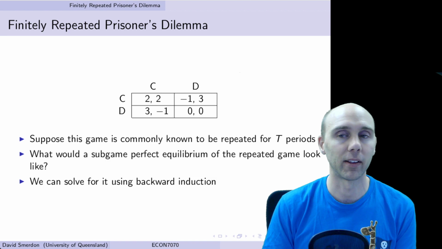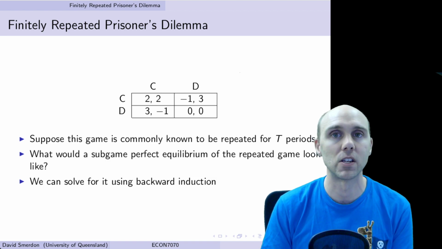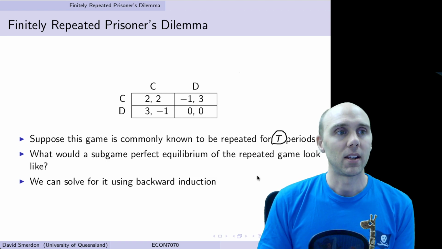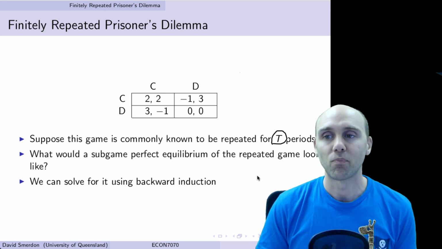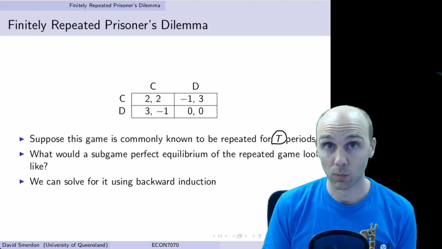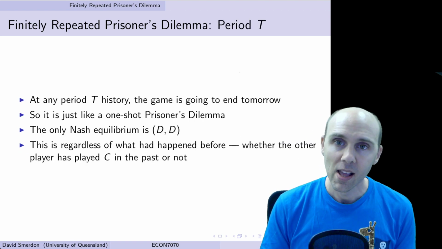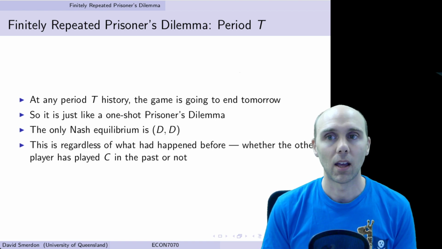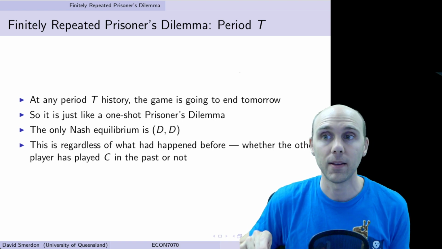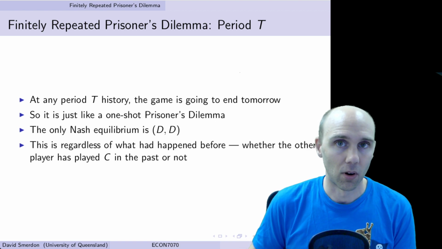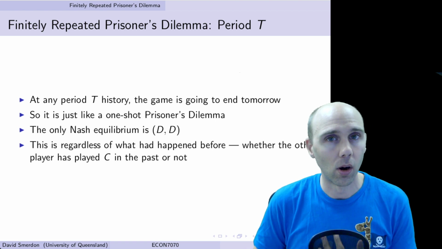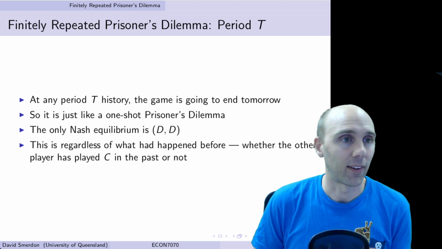Okay, so suppose we've got a finitely repeated prisoner's dilemma. That is, we know that it's going to be repeated for capital T periods. We're interested in working out what a subgame perfect equilibrium of this repeated game looks like, and we're going to try to solve for that, as we've seen before, using backward induction. Now, at any period capital T with some history, so we're on some branch of the tree, the game is going to end tomorrow. So once we reach that final point in period T, we've only got one more to play.